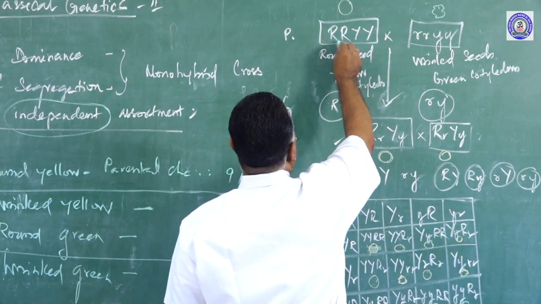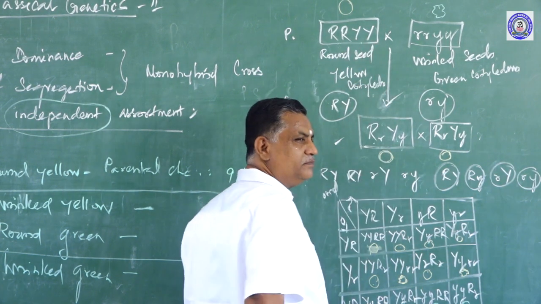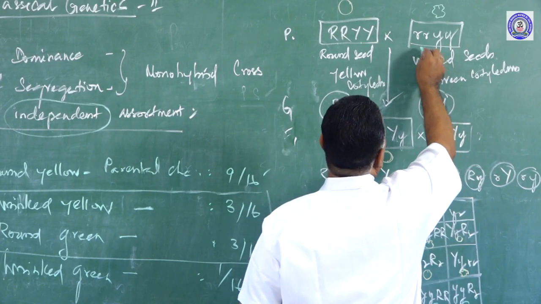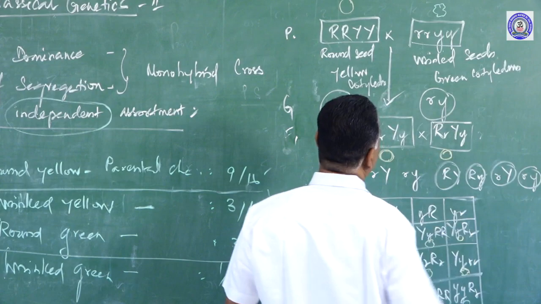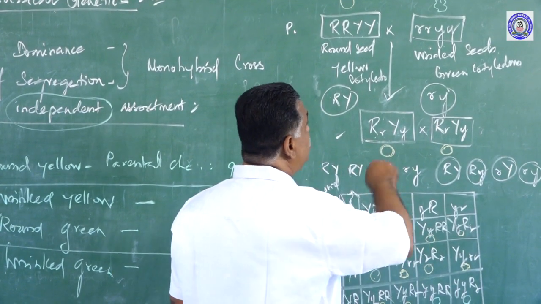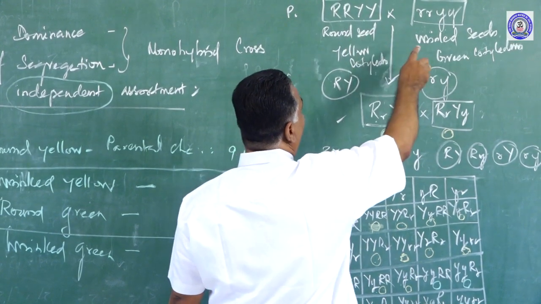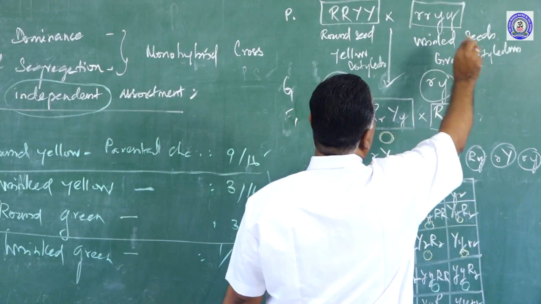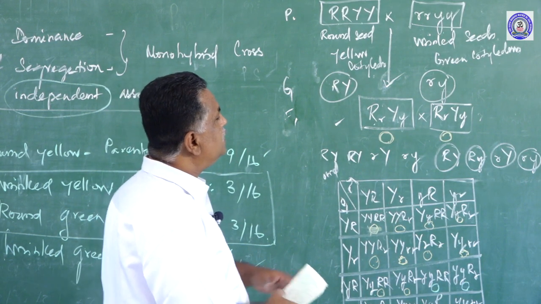Here, round shape of the seed goes only with the yellow cotyledon color. In this parent, wrinkled shape of the seed goes only with the green cotyledon. But it does not mean round shape is always associated with yellow and wrinkled shape is always associated with green color. What is a new combination?